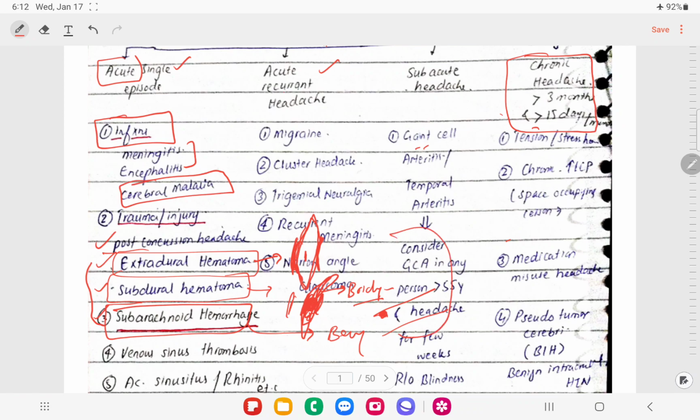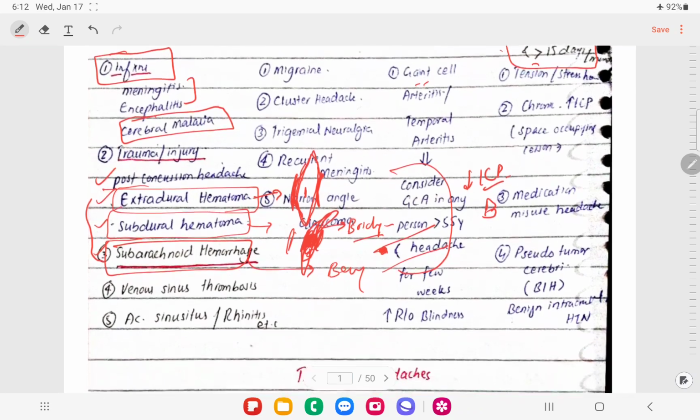For the management of these patients, we have to lower the intracranial pressure by giving mannitol. We have to prevent Cushing ulcers in these patients, and we have to control the blood pressure, which also decreases intracranial pressure. This was the general treatment. If it is subarachnoid hemorrhage, we also have to add calcium channel blockers, nimodipine 60 mg QID.